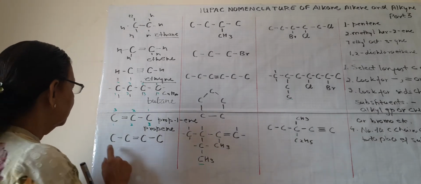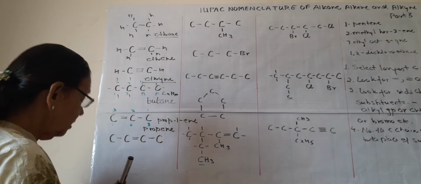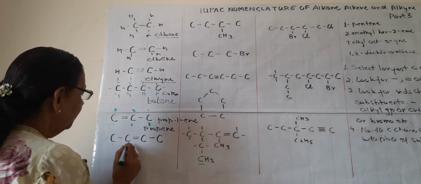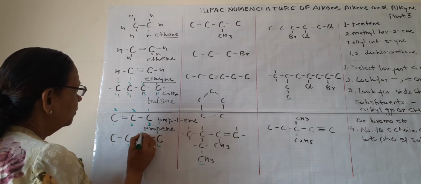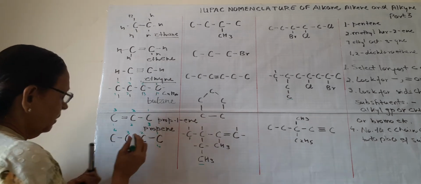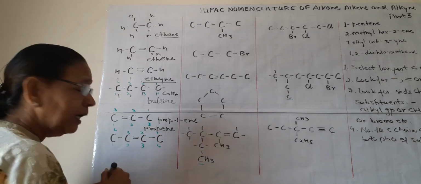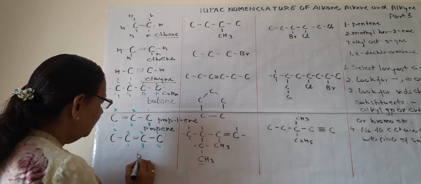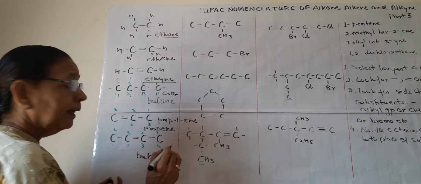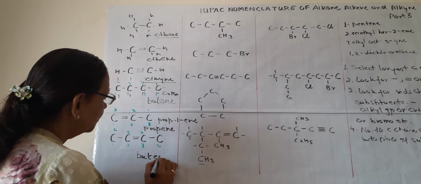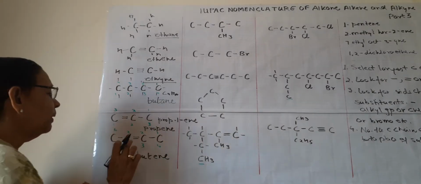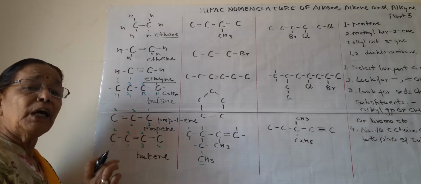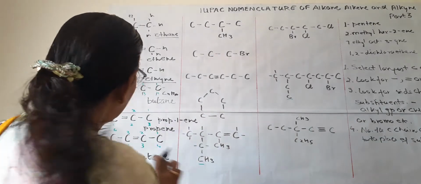Now see this, 1, 2, 3, 4. So we will number 1, 2, 3, 4. What is this? 4 carbon atoms, so it will be but. And 1 double bond, so ene: butene. So it is butene. But we have to mention the position of the double bond.